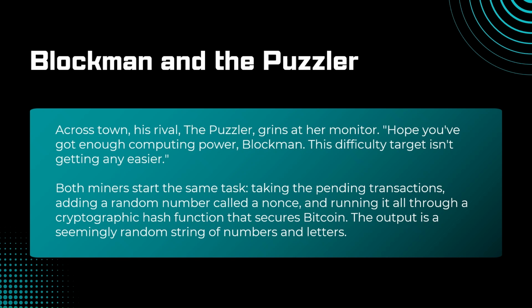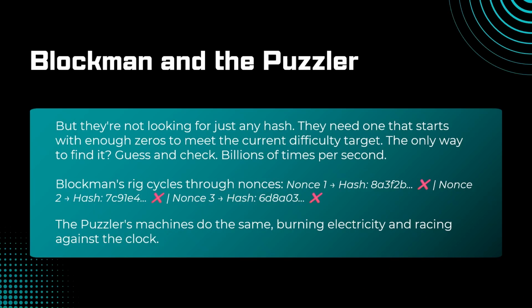Both miners start the same task, taking the pending transactions, adding a random number called a nonce, and running it all through a cryptographic hash function that secures Bitcoin. The output is a seemingly random string of numbers and letters. But they're not looking for just any hash. They need one that starts with enough zeros to meet the current difficulty target. The only way to find it? Guess and check, billions of times per second. Blockman's rig cycles through nonces. The Puzzler's machines do the same, burning electricity and racing against the clock.